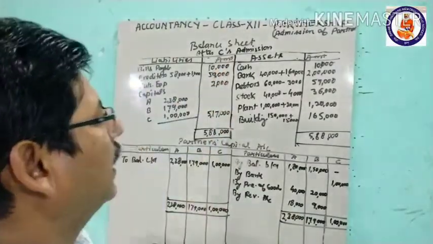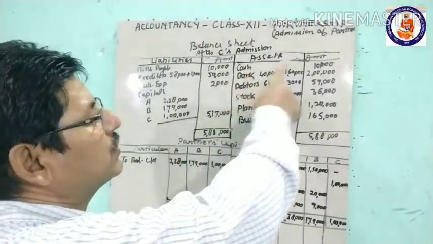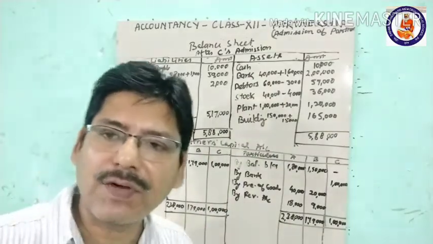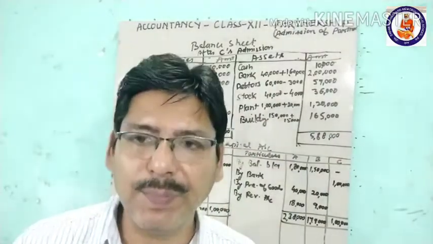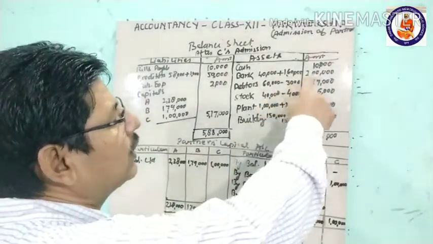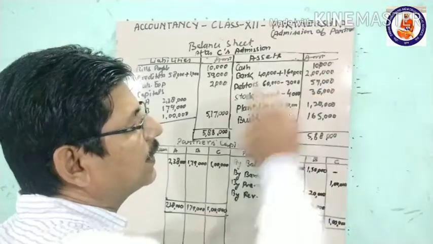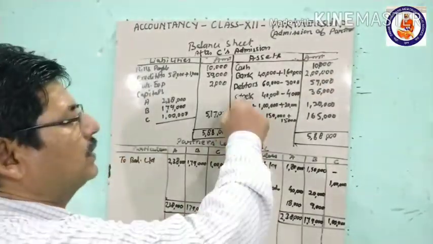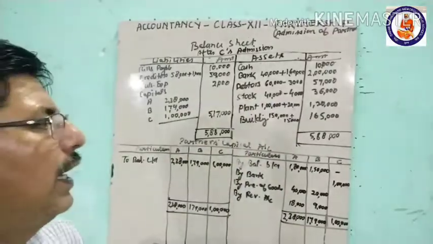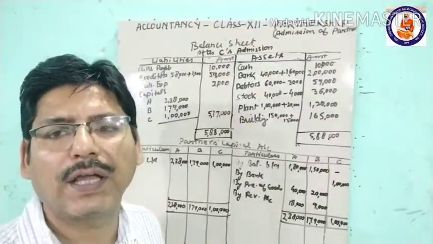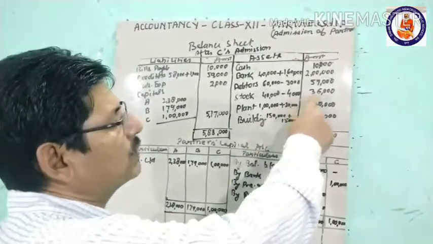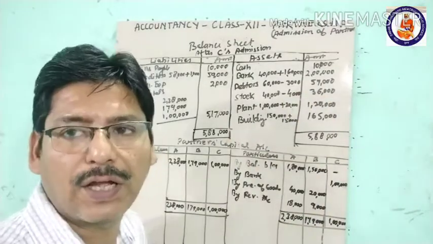In our old balance sheet there was cash of 10,000 rupees, bank was 40,000, and 1,60,000: 1 lakh capital and 60,000 premium of goodwill brought by the new partner C. So total cash at bank is now 2 lakh rupees. Stock was earlier 40,000, and there was a decrease of 10%, so 4,000 decreased and 36,000 is the value.